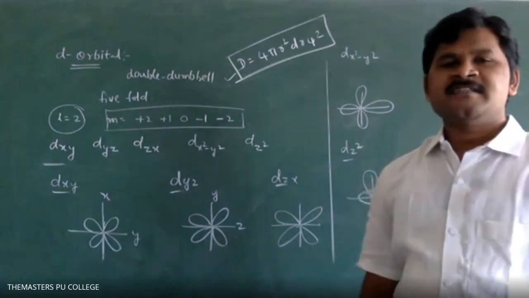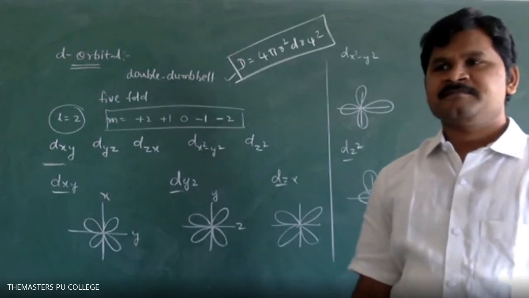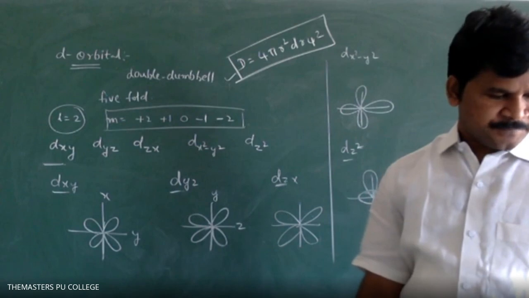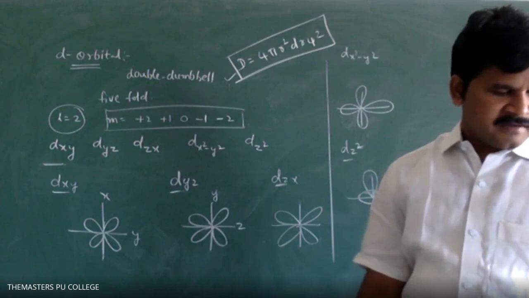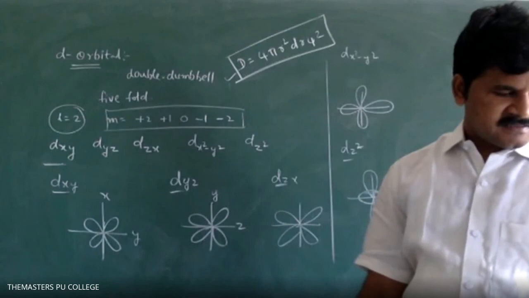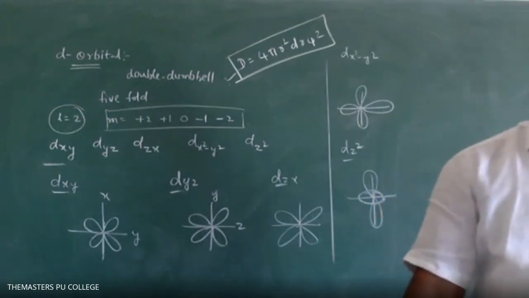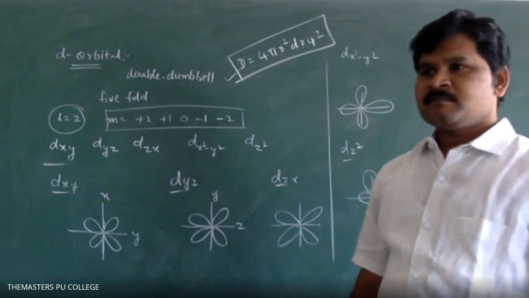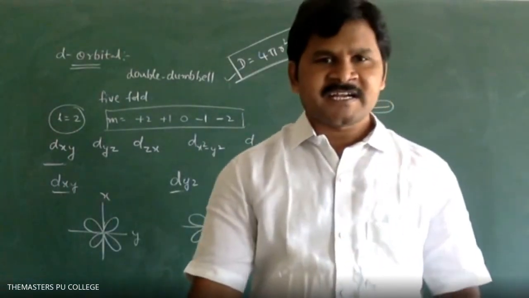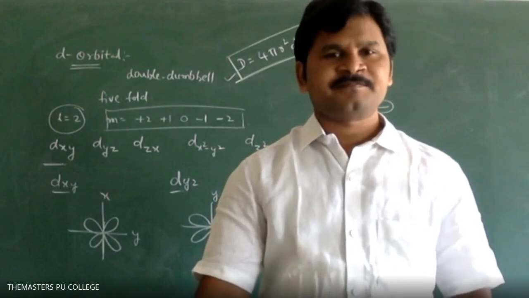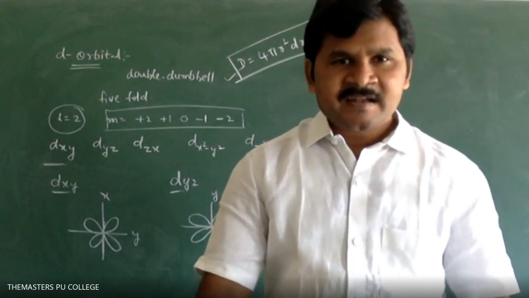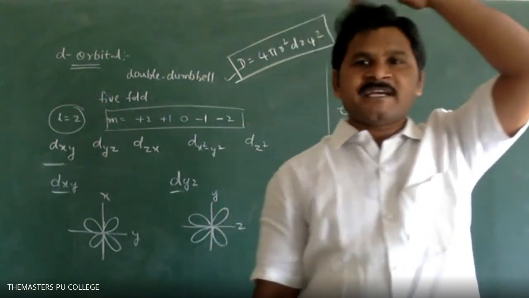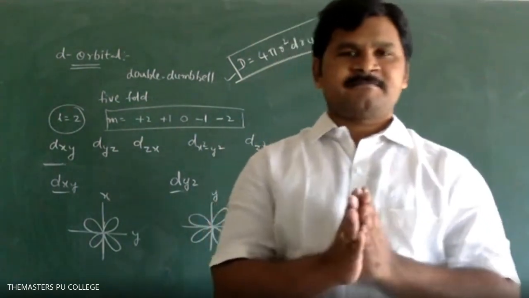Next point, this radial probability and the radial distance can be calculated from radial probability distribution curves.